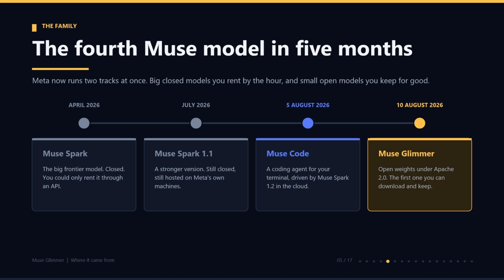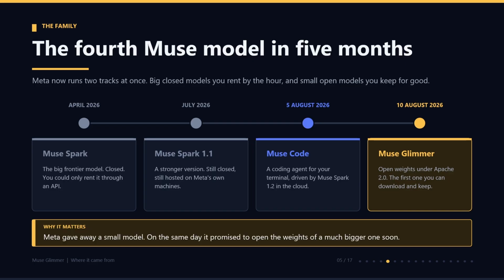So Meta now runs two tracks at the same time: big closed models that you rent by the hour and small open models that you can keep for good. One more thing to note: Meta gave away a small model, and on the same day, it promised to open the weights of a much bigger one soon.